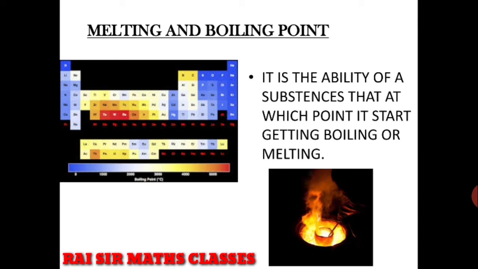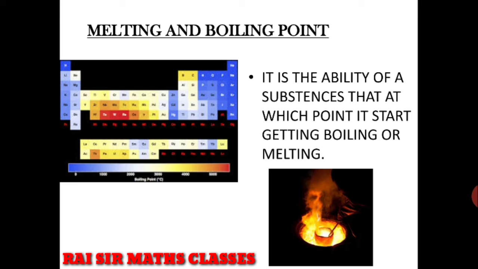Now we are going to learn about melting and boiling point. Both definitions are similar but there are some basic differences. So what is the melting point? The melting point is the temperature at which a metal starts melting, and the same goes for boiling point, the temperature at which the metal starts to boil.